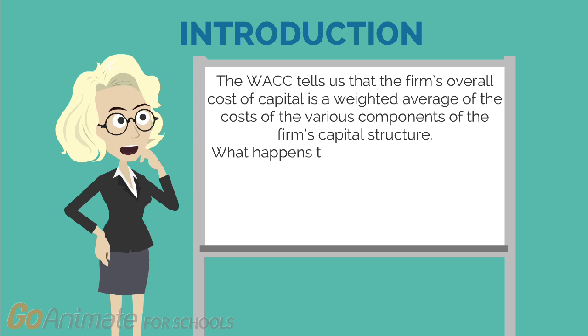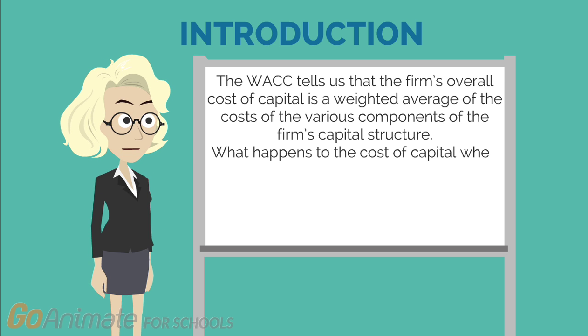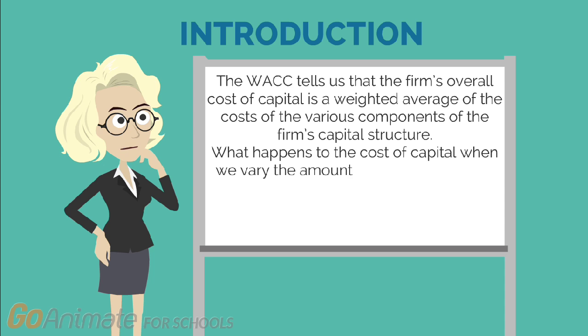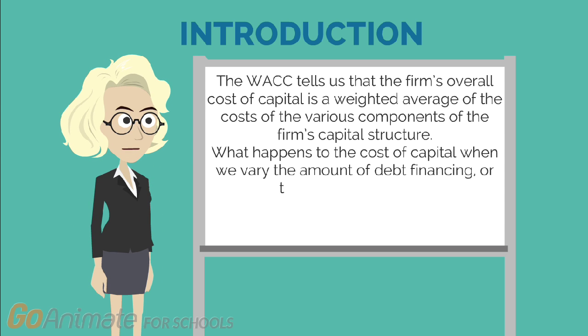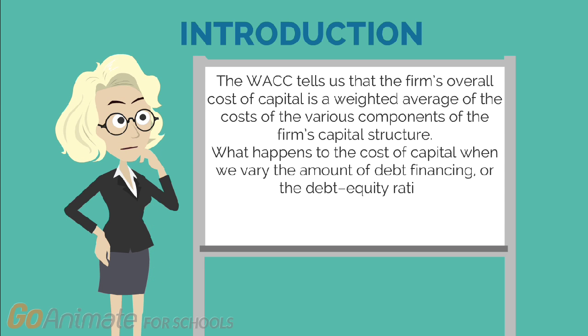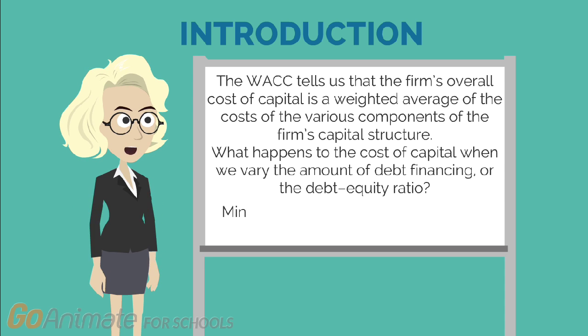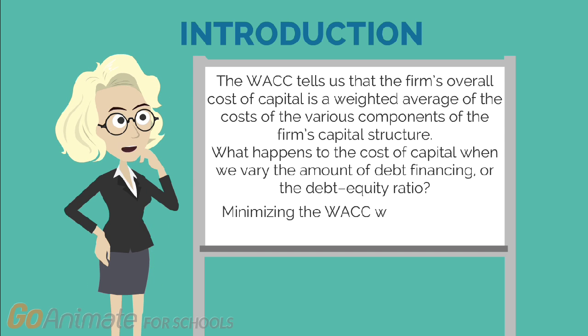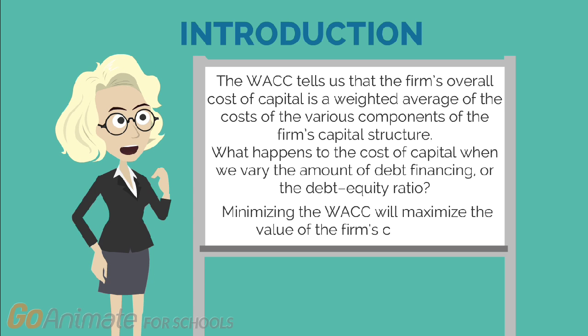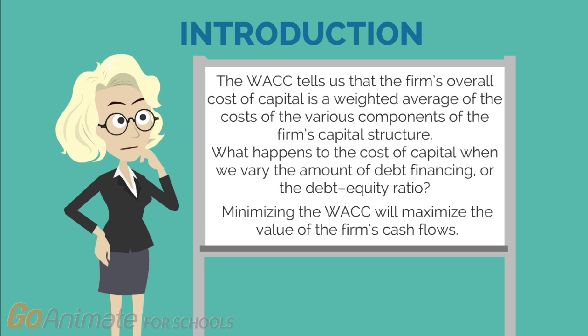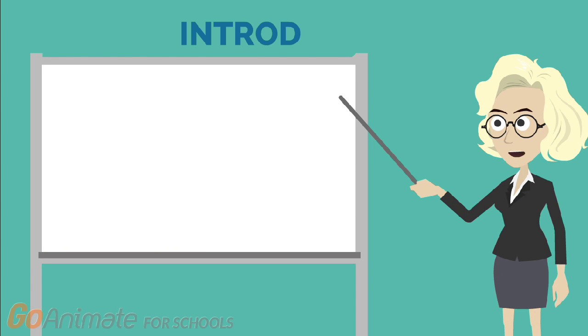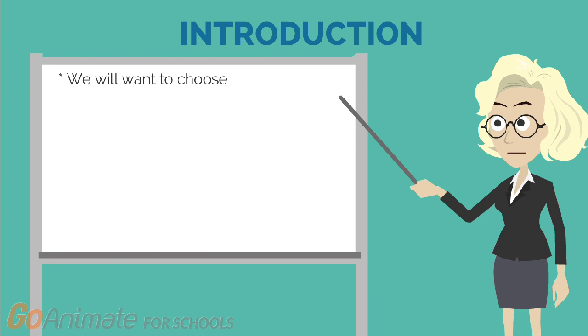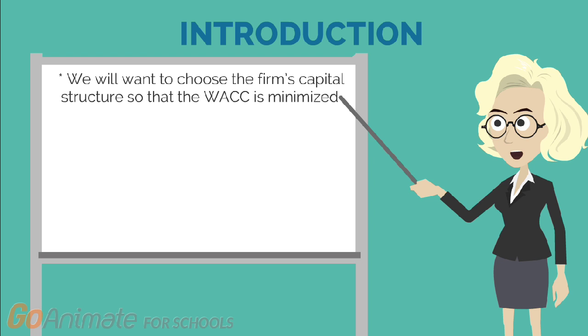What happens to the cost of capital when we vary the amount of debt financing or the debt-equity ratio? Well, minimizing the WACC will maximize the value of the firm's cash flows. We will want to choose the firm's capital structure so that the WACC is minimized.